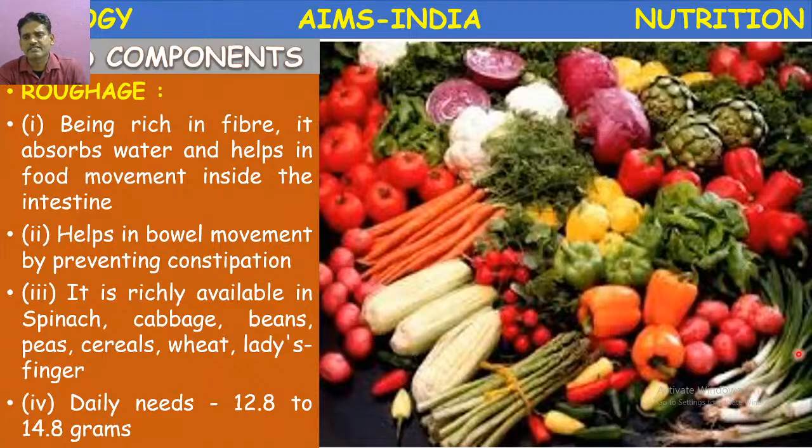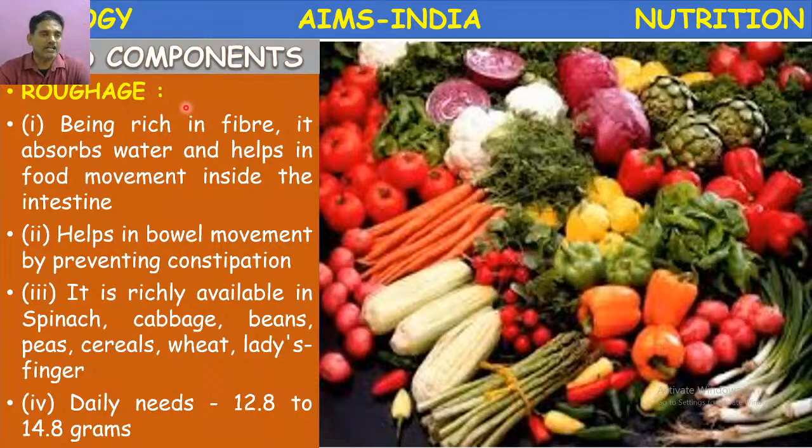Okay, onions, plantlets of onions. Okay, capsicum, spinach, beetroot, cauliflower, okay, corn, asparagus is also one of the rich ones. Okay, these are all the food materials which are rich in roughage.